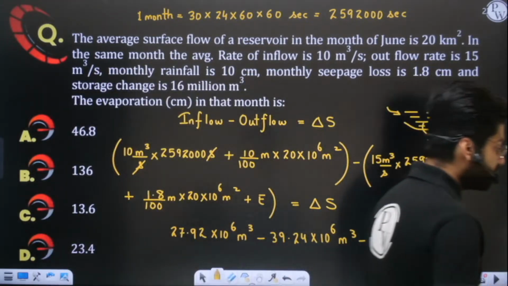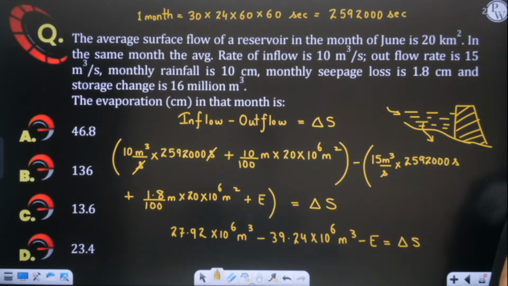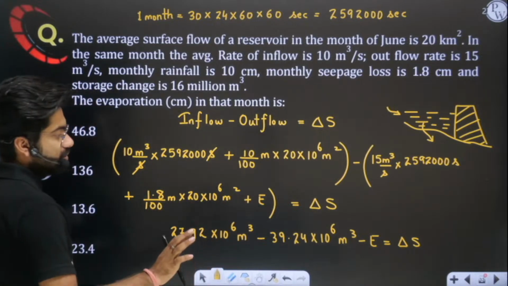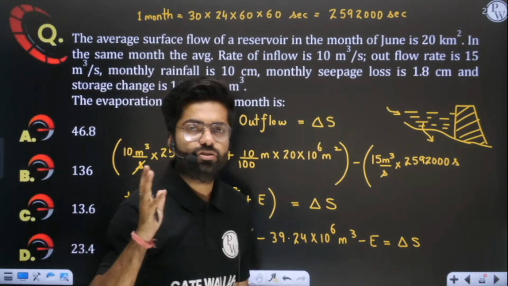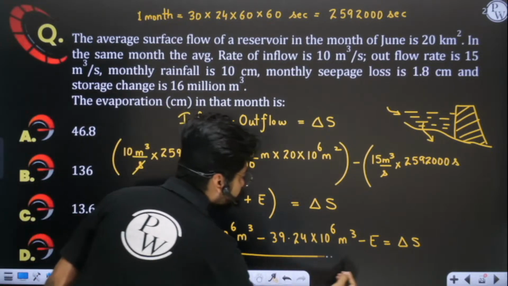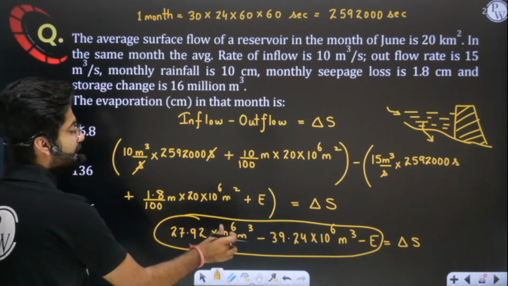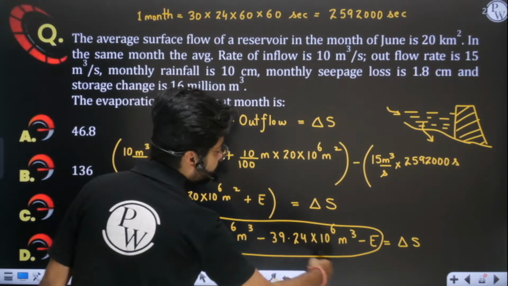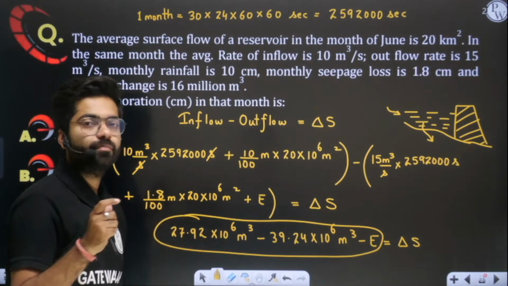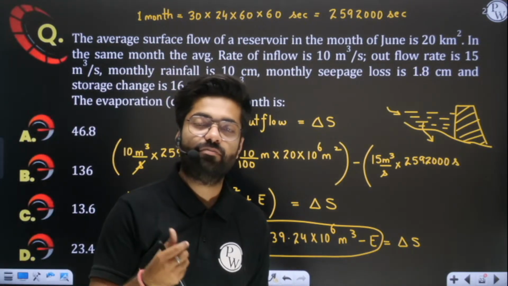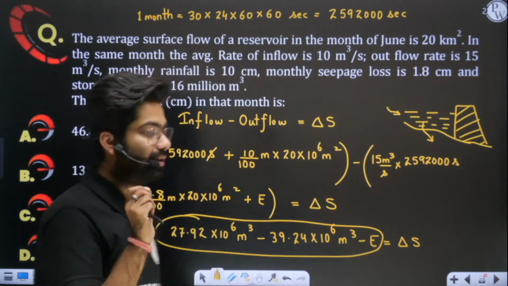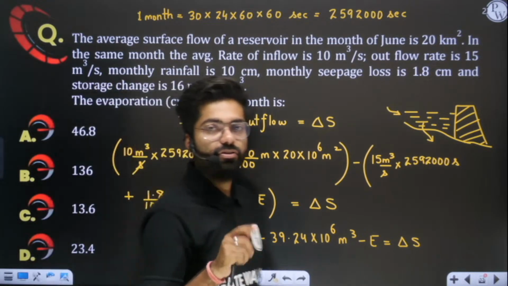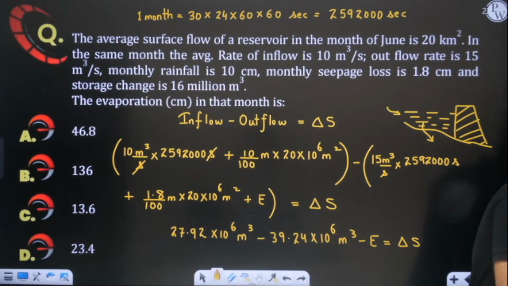I hope this is clear to you all. Yes, perfect, you are solving with me, that's great. Now I am simply asking a very simple question. When you solve this, will you get this in negative or positive? See, this number is less and this number is more. The negative term here is more and the positive term is less. So obviously the algebraic sum, this much logic you can apply, will be absolutely negative.